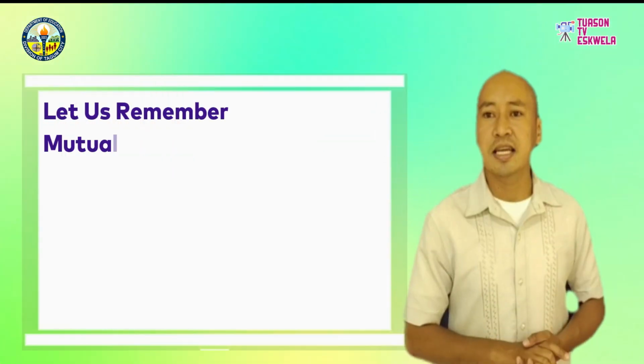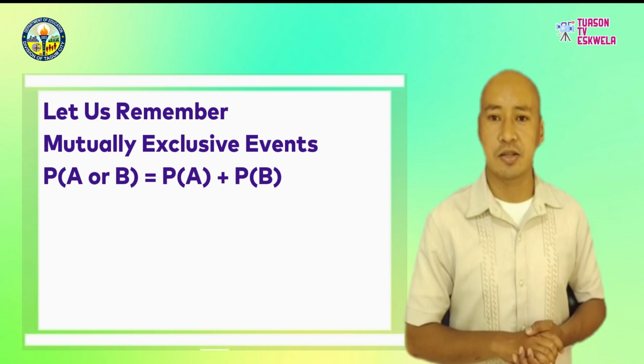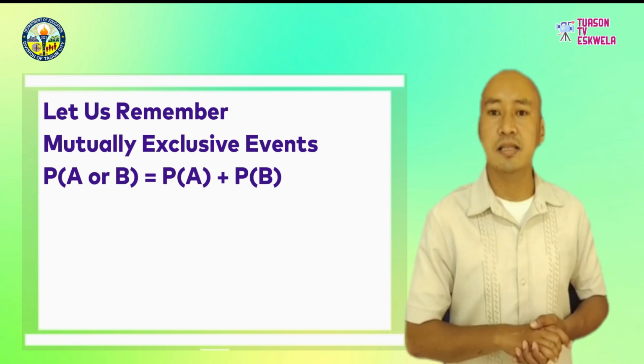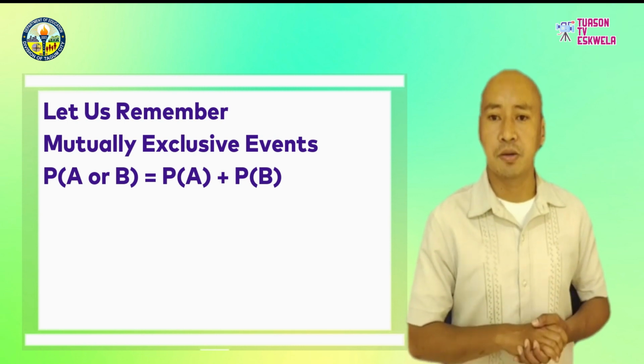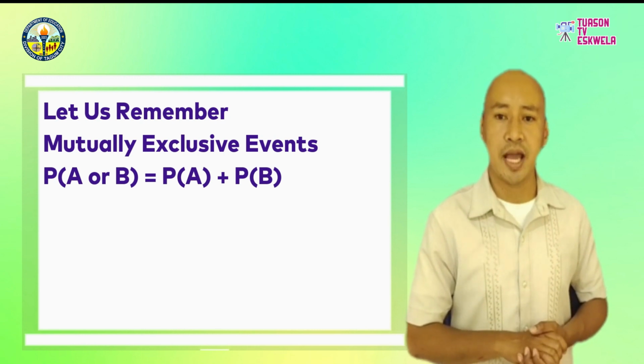Remember that events can be mutually exclusive or not mutually exclusive. If two events A and B are mutually exclusive, then the probability that either A or B occurs is the sum of their probabilities. In symbols, probability of A or B equals the probability of A plus the probability of B.